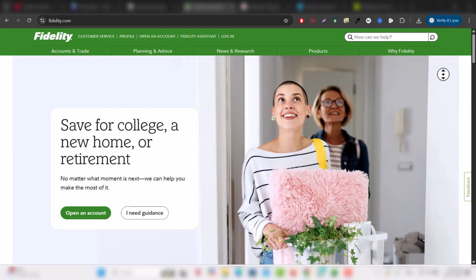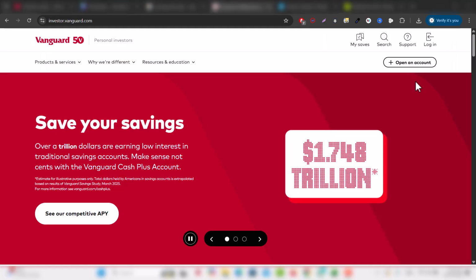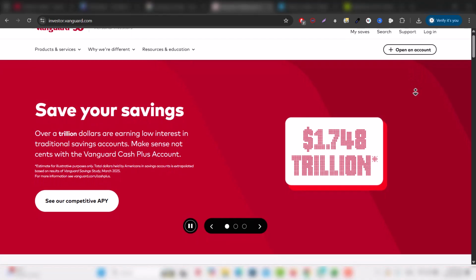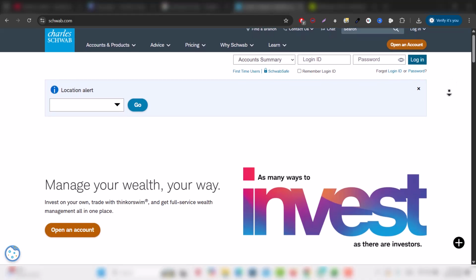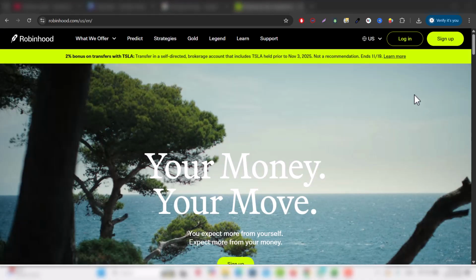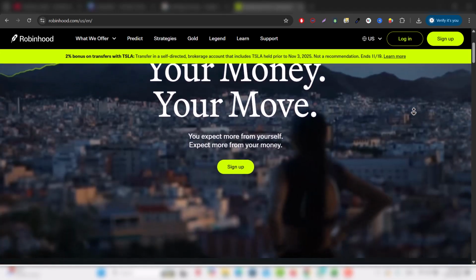To sum it up, if you're looking for advanced research and features, go with Fidelity. If you prefer low-cost, long-term investing, Vanguard is the way to go. If you want flexibility and customer support, Schwab has you covered. And if you're just starting out and want something simple and mobile, Robinhood is a great choice.